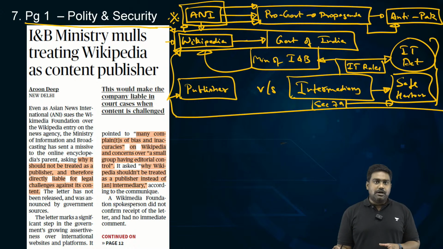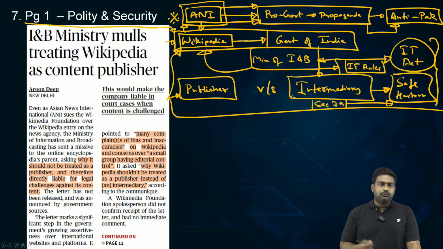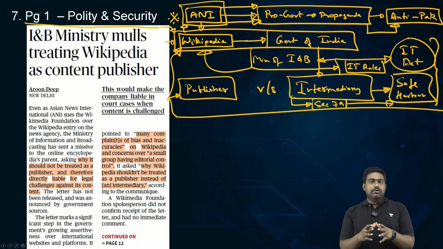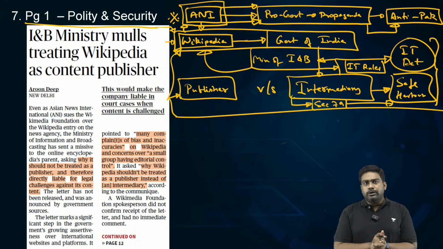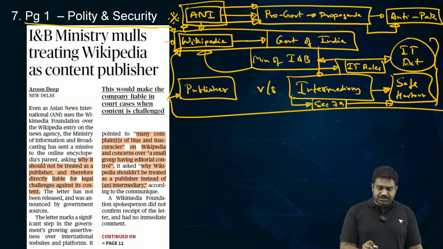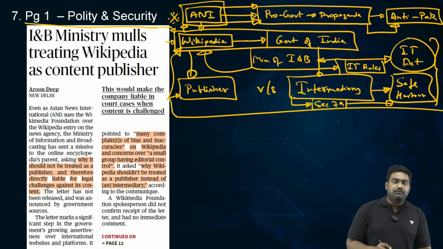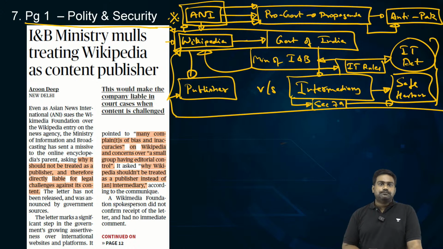It does get the safe harbor provision under the IT Act as long as it shows due diligence with the government, as long as it follows the new IT rules of 2021. Until then, it is seen as an intermediary enjoying legal immunity, and the platform itself can't be held liable for the inaccurate content on its platform. But now the government has issued a notice asking: instead of treating you as an intermediary, why shouldn't we treat you as a publisher?